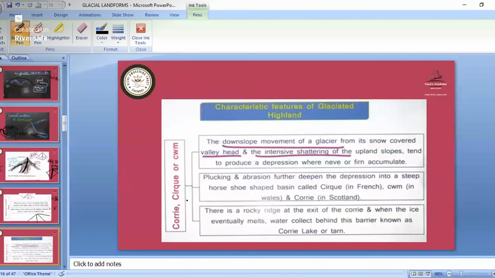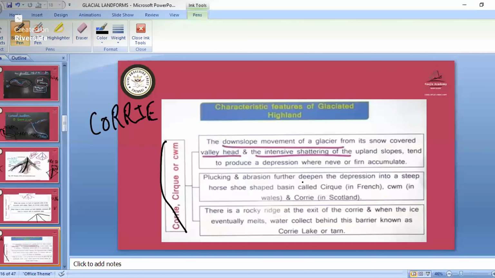Then the Corrie, cirque or cwm, all of which we will see. The downslope movement of a glacier from the snow-covered valley head and the intensive settling of upland slopes tends to produce a place where snow or firn accumulates. The Corrie, cirque and cwm are all the same thing. Mostly we will be using the name cirque only. So remember, the Corrie is also known as the cirque and also known as the cwm.